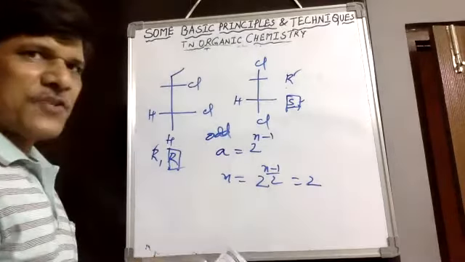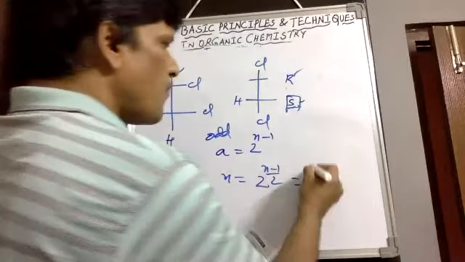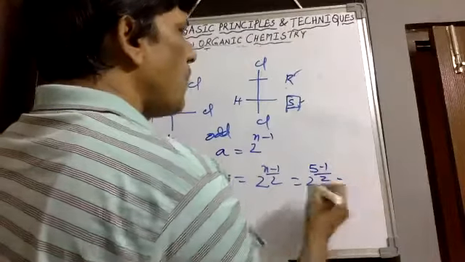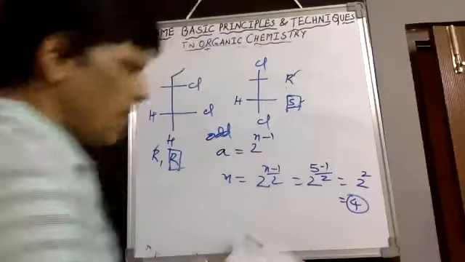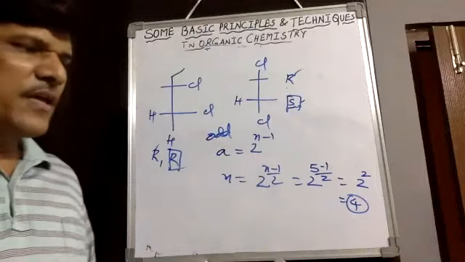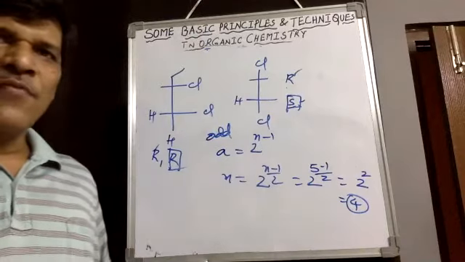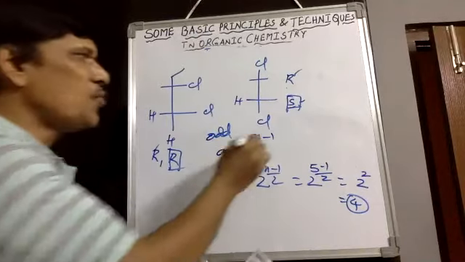Mesoform means the end groups are similar, then use the 2 power 5 minus 1 by 2 formula. Therefore, 2 power 4 by 2 means 2 power 2, so we would observe 4 mesoforms. If an odd number is there, we can take this formula for meso compounds.